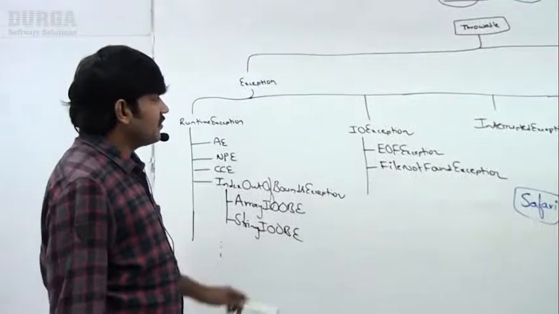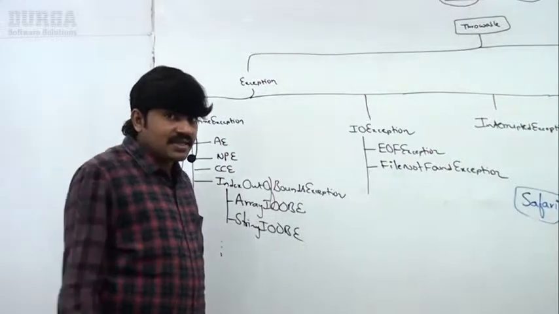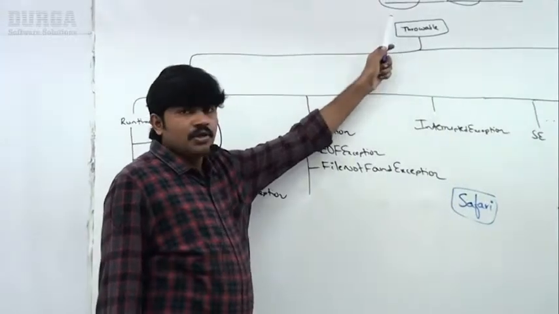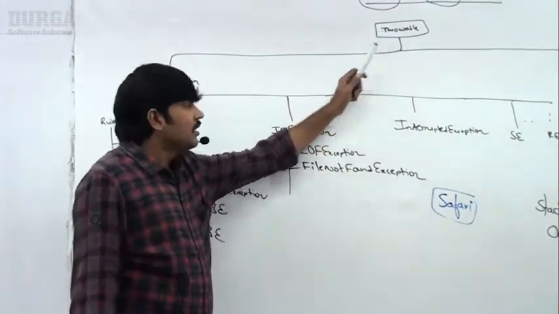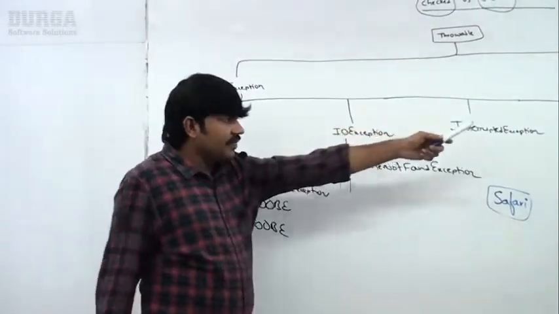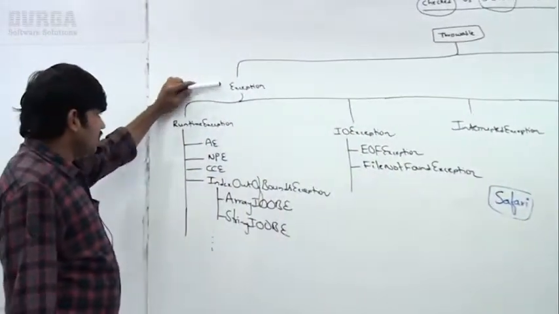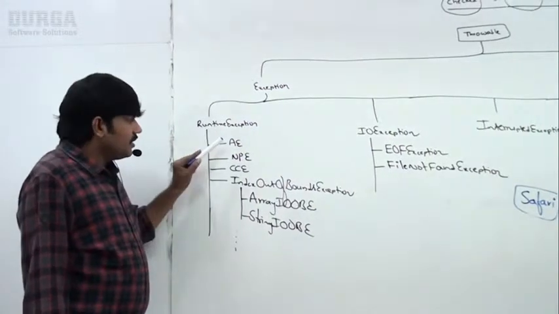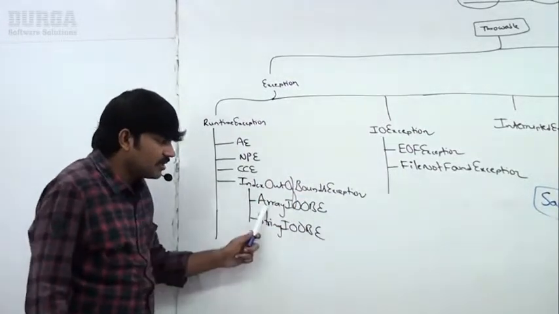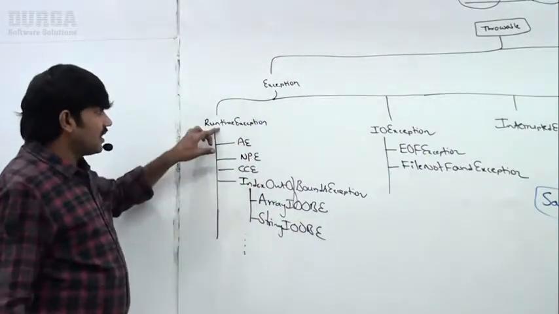Come back. In the last session, I covered the exception handling hierarchy. Which class acts as the root for exceptions? For all Java exceptions and errors, the Throwable class acts as the root, right? Now Throwable contains two child classes. One is Exception, the second one is Error. Under Exception, there is RuntimeException, ArithmeticException, NullPointerException, ClassCastException, IndexOutOfBoundsException, ArrayIndexOutOfBoundsException, StringIndexOutOfBoundsException, and multiple other things under runtime.